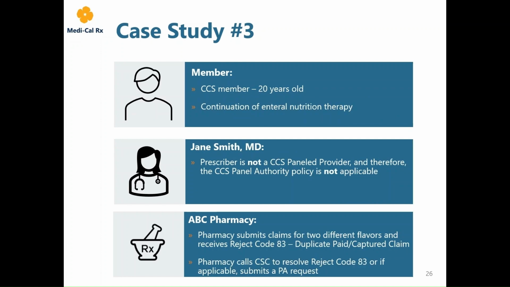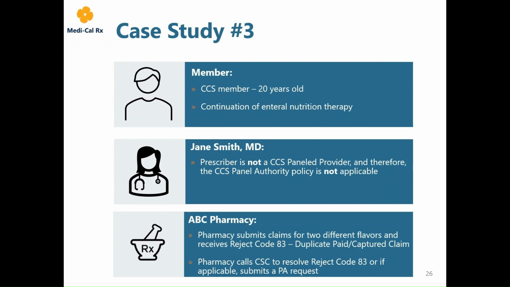In this study, we have a CCS member who is 20 years old and is receiving a new prescription for a continuation of therapy for an enteral nutrition product. Dr. Smith is not a CCS panel provider, and therefore the CCS panel authority policy is not applicable.